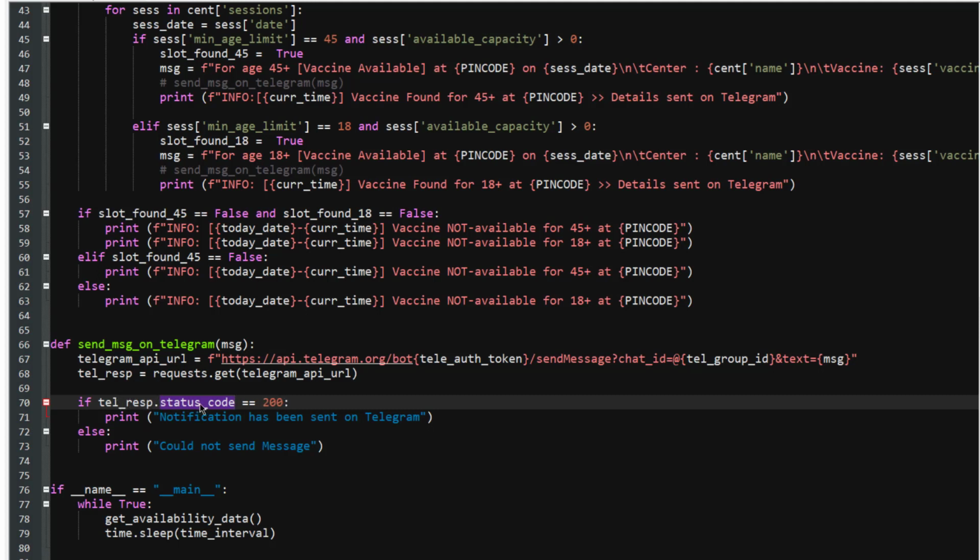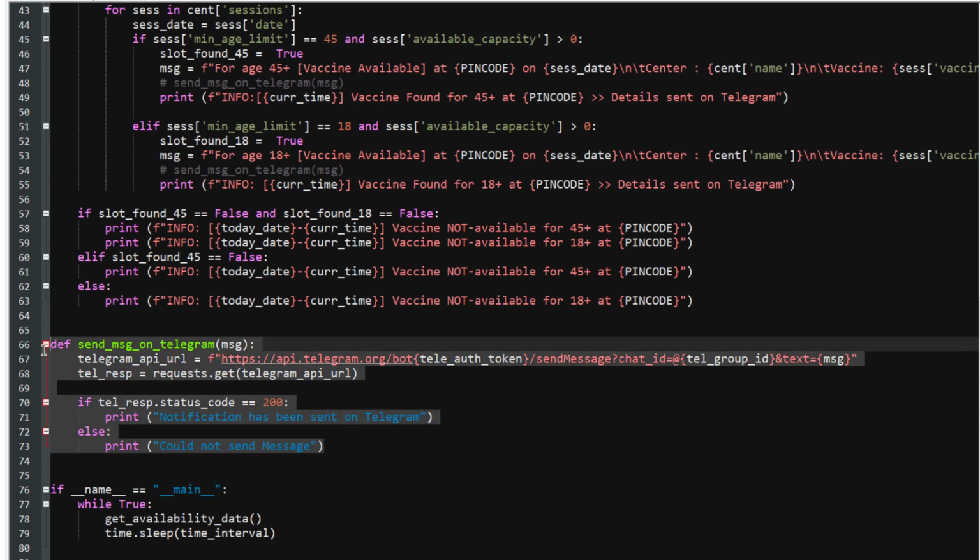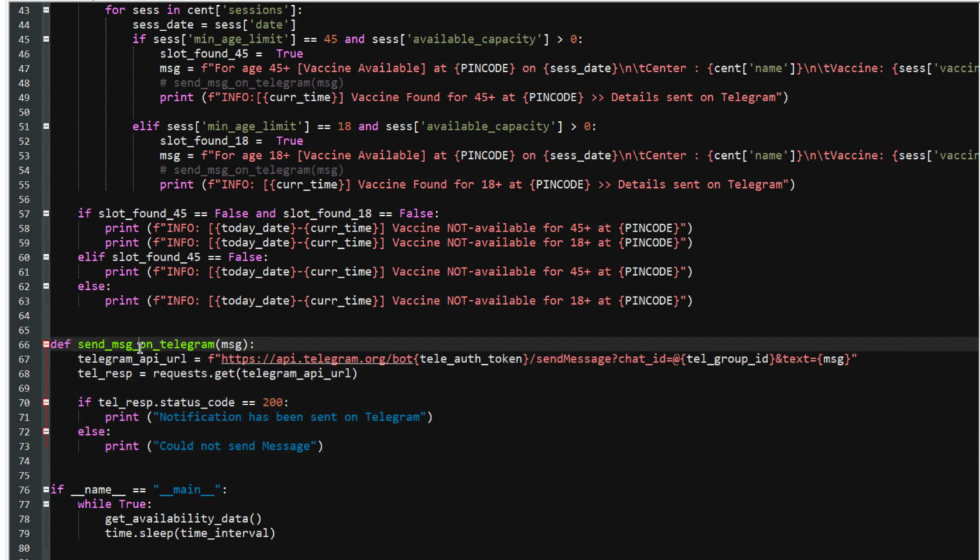If this is 200, equal to 200, then the notification has been sent on Telegram. Otherwise, if there is anything other than 200, then the message has not been sent, right? This is how you can enable Telegram to receive the message from this Telegram bot. I hope you understand. This was very quick, and a lot of discussion was done in my last video. You can go and check it out to know further.